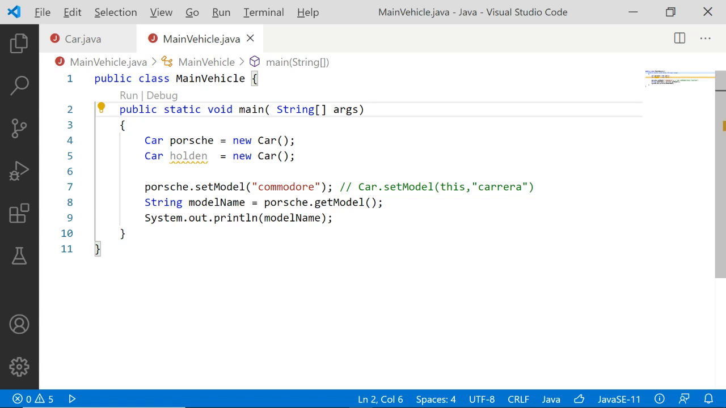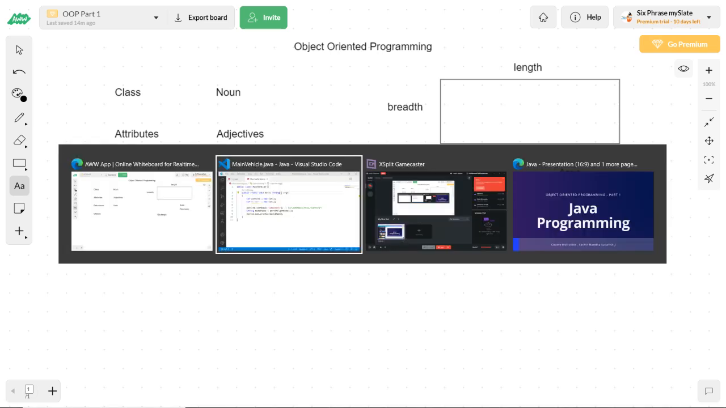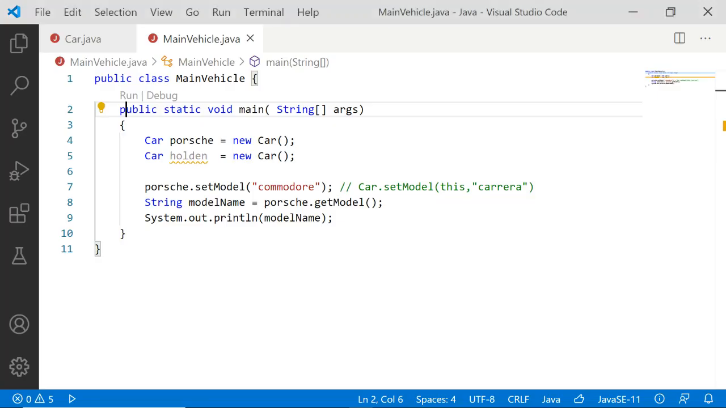So all these things, we understood what a class is. We'll have an overview of what we have done so far. In object oriented programming, we learned what a class is, what an attribute is, what behaviors are, and also what objects are. We took a few examples, understood each and everything, and took a demo, and also successfully implemented it with a class, with an object, with an attribute, and also with a method.